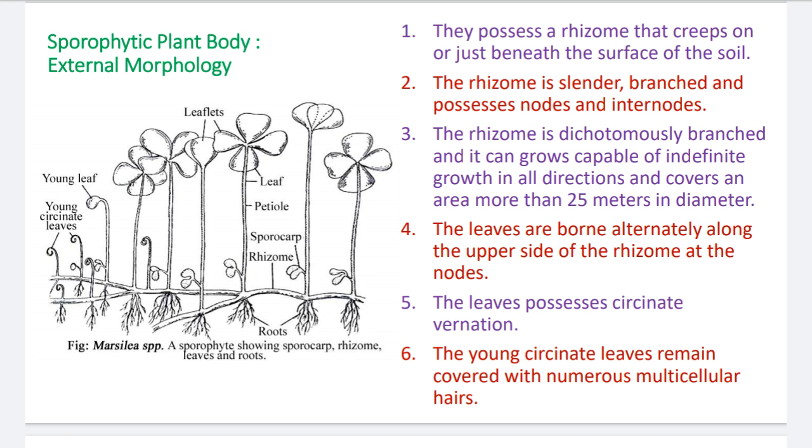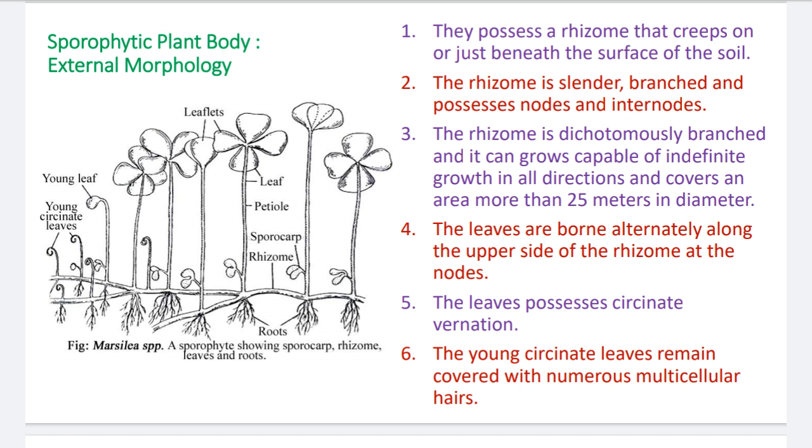Number 2, the rhizome is slender, branched, and possesses nodes as well as internodes. We have studied these. Number 3, the rhizome is dichotomously branched. It is capable of indefinite growth in all directions and covers an area of more than 25 meters in diameter. So these rhizomes can grow toward every side, up to 25 meters in diameter, meaning they do not have any restriction for their growth.